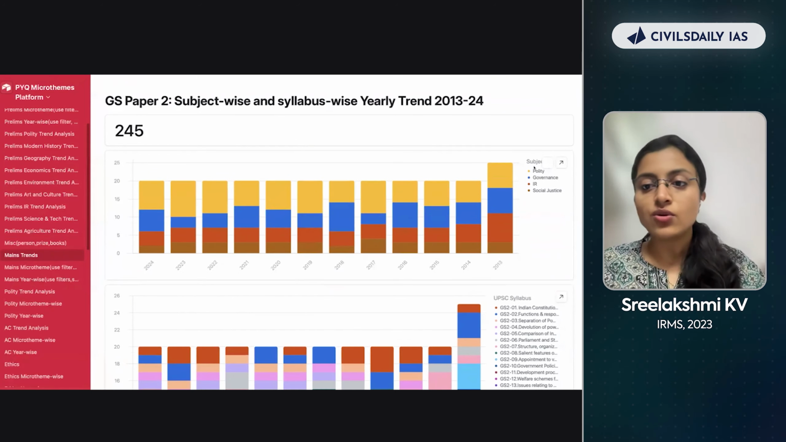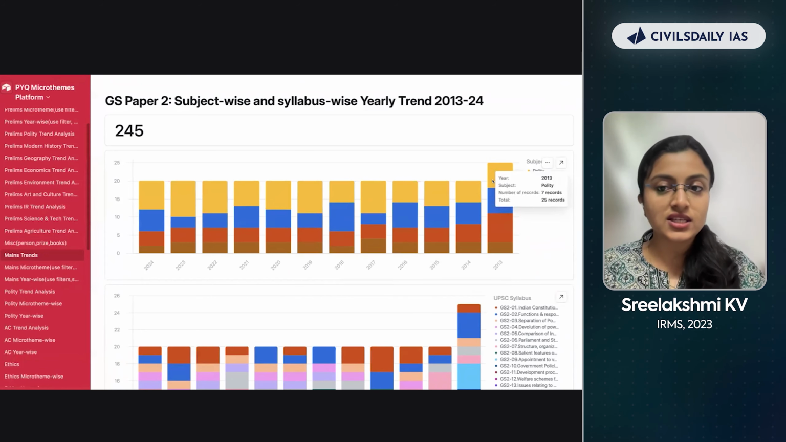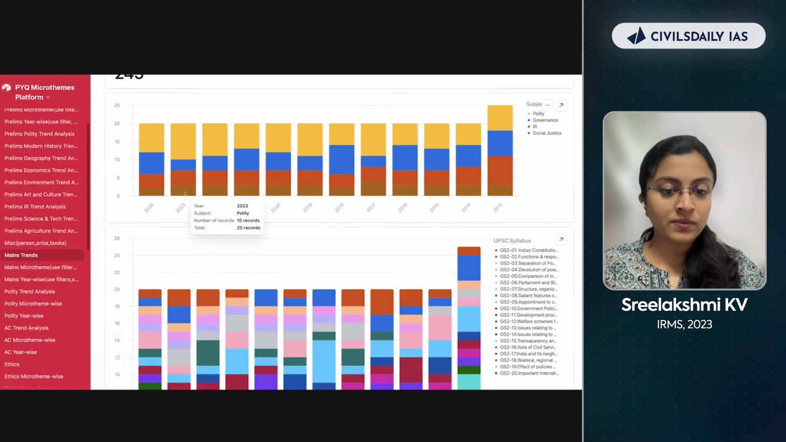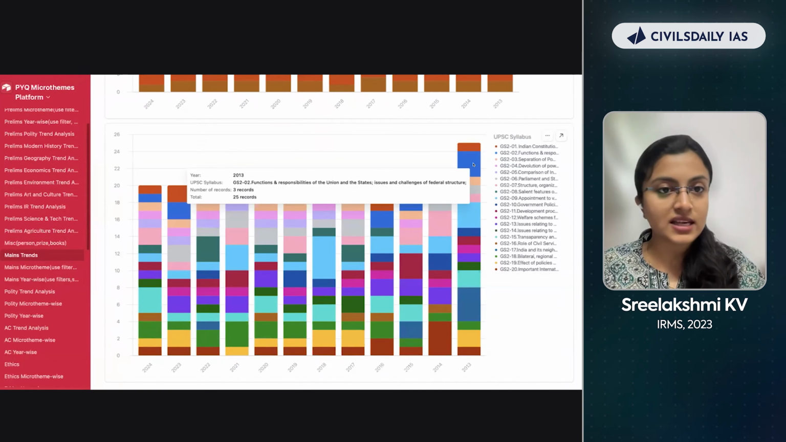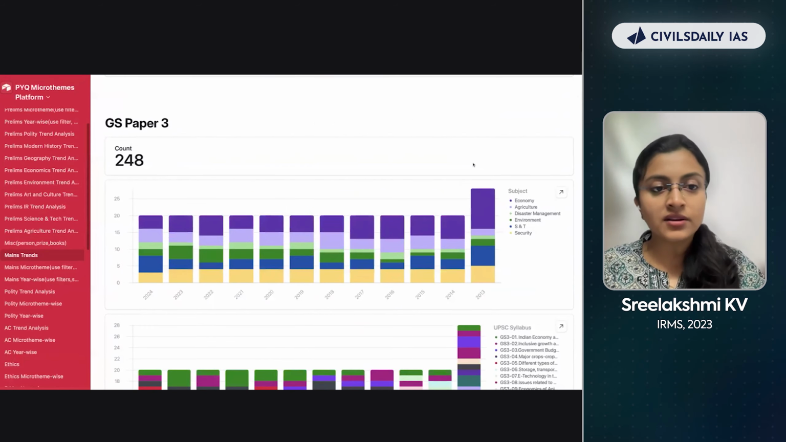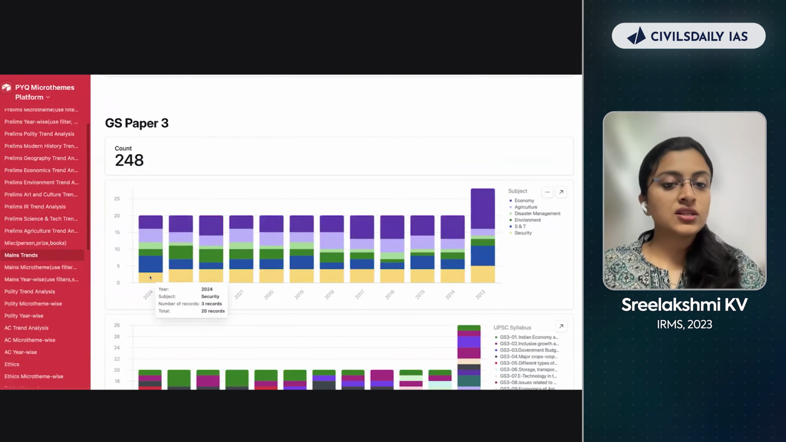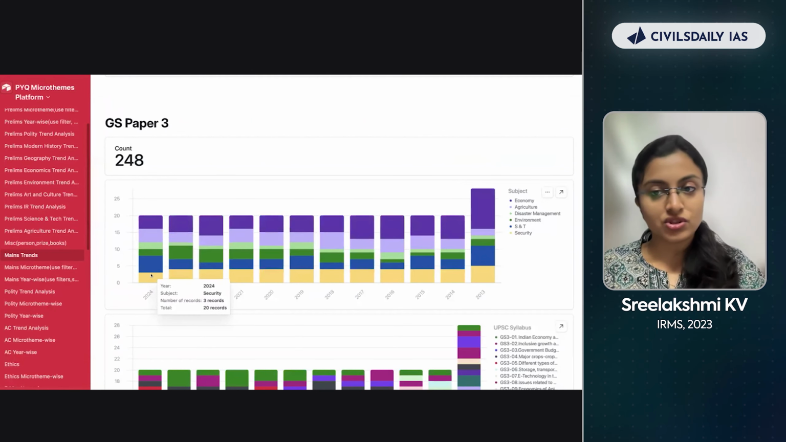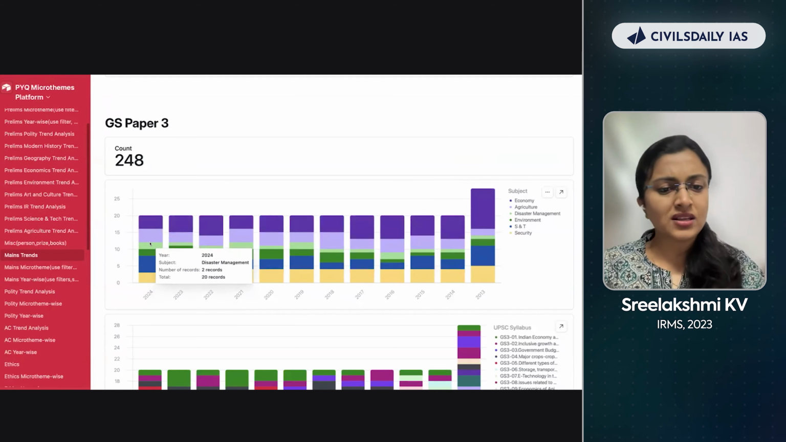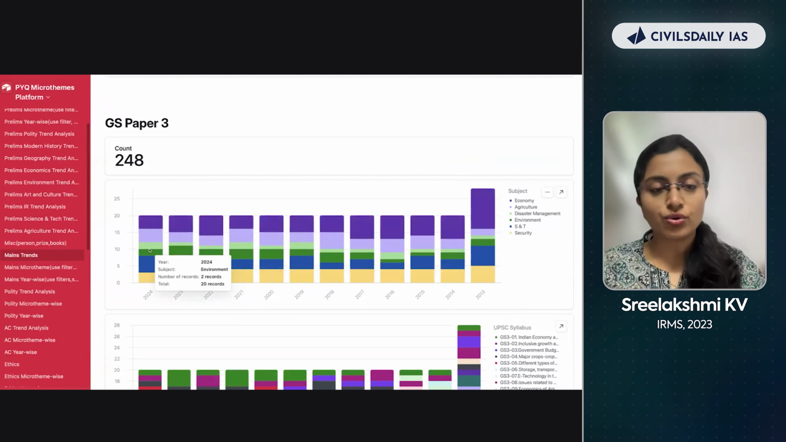For GS2, similarly, you can see polity, governance, IR, social justice, which one came more in which year. All right, this is as per the UPSC syllabus. Again, repeat for GS3: economy, agriculture, disaster management, environment, science and tech, and security. Economy is the most important subject here. Multiple questions have come from there. Agriculture is another important subject. Science and technology is important, and internal security is the most important. And disaster management, I think just 1 or 2 questions come every year. And even environment, just 1 or 2 questions every year.